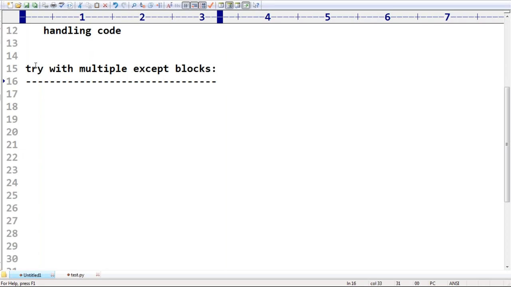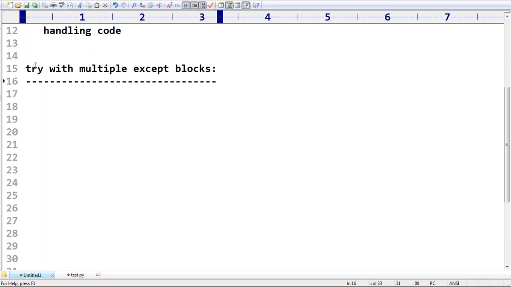For any type of exception, the same handling code is meaningless. That's why for every exception type, we have to take multiple except blocks. If there is a possibility of multiple exceptions, for every exception type we have to go for a separate except block. Remember this one.